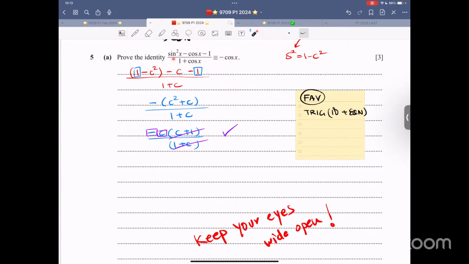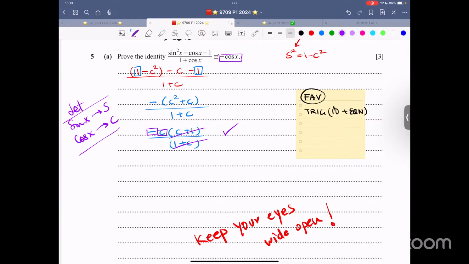So sine square x is replaced with 1 minus cos square. This as it is, this as it is, and so on. And also take the examiner into confidence. Let sine x be written as S. Let cosine x be written as C. The examiner won't mind. He'll be more than happy that you are taking him into consideration. You are using a substitution for simplicity. Perfectly good. Now this thing is negative cosine x.